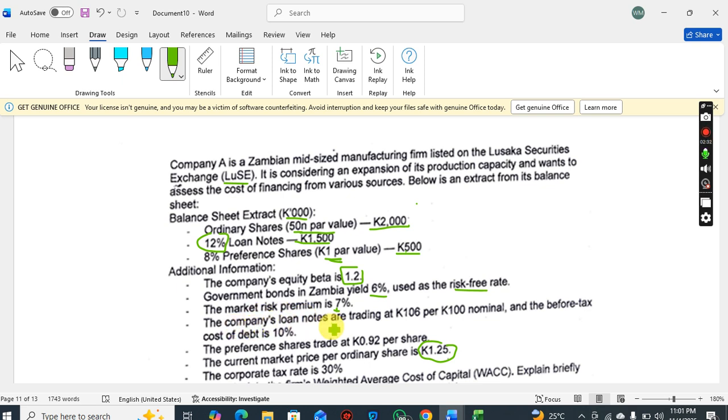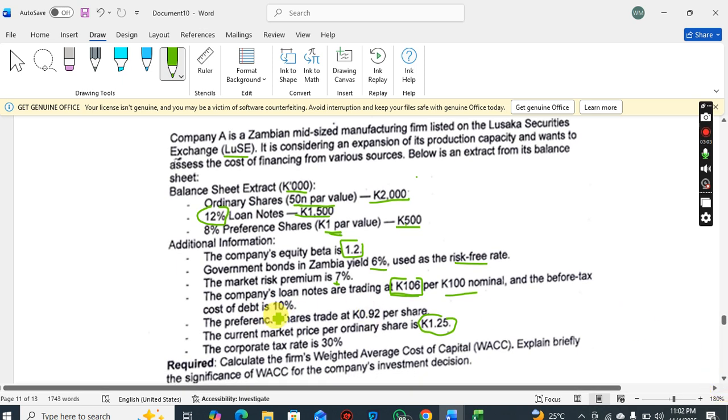The company's loan notes are trading at 106 kwacha per 100 kwacha nominal. This 100 kwacha is the par value. This is what is paid to you when the debt matures. So this debt, you're buying it at 106 kwacha per loan note. Okay. And the before-tax cost of debt is 10%.